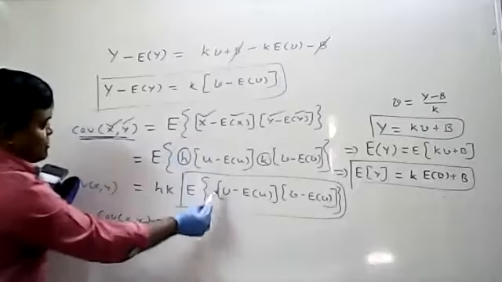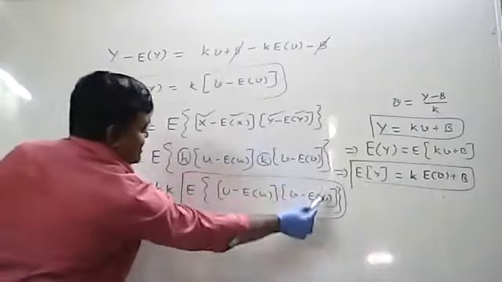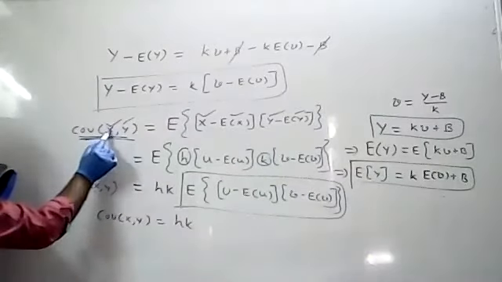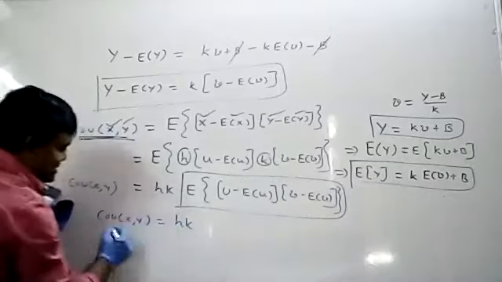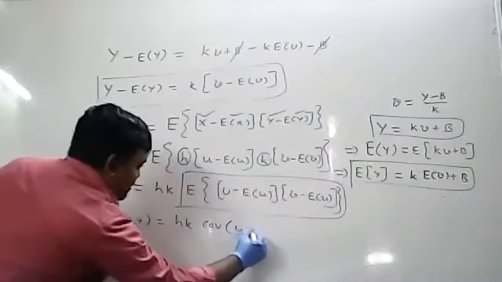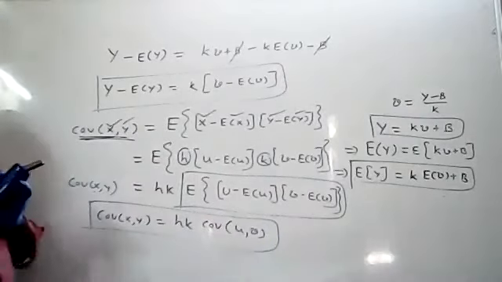Now in this one, in place of X we have u, and in place of Y we have v. So you will get the formula with u in place of X and v in place of Y. That means covariance of XY equals hk into covariance of u comma v. I hope all of you understood. Now I got covariance of XY.